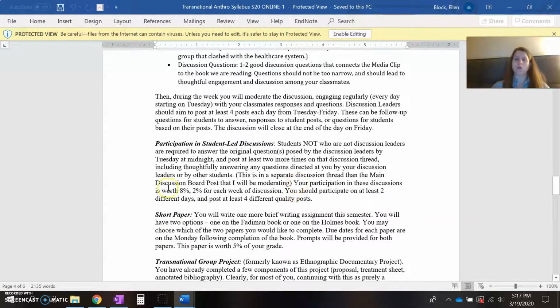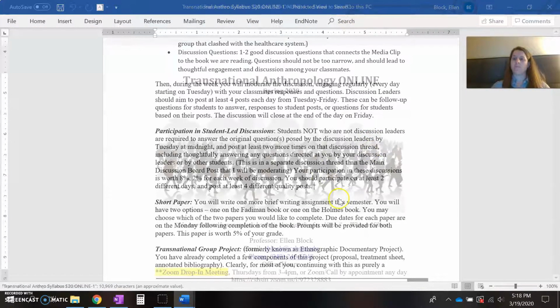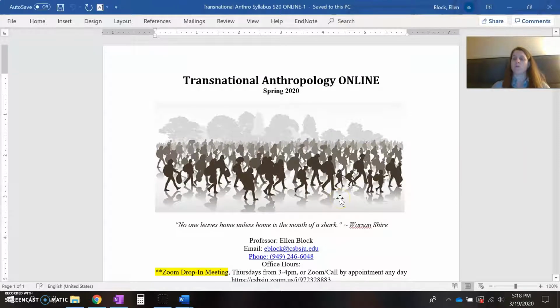So it's worth 8%, 2% for each week of discussion, and it's happening on 4 weeks. So you should participate on at least 2 different days and post at least 4 different quality posts, and then see the rubric for the main discussion for what a quality post looks like.